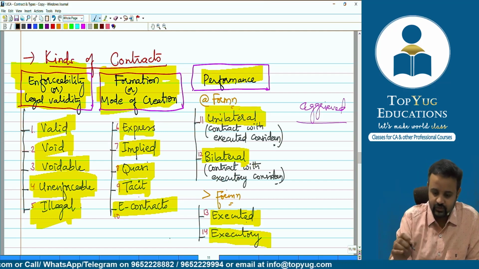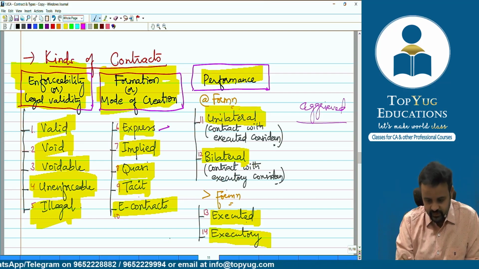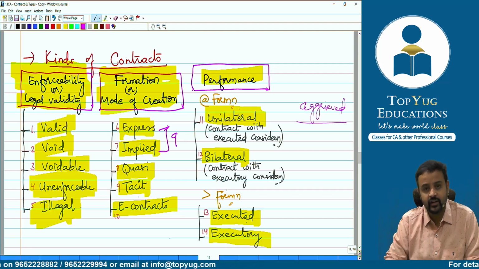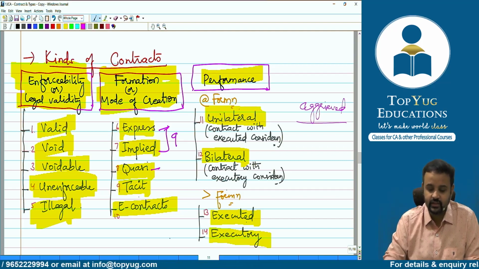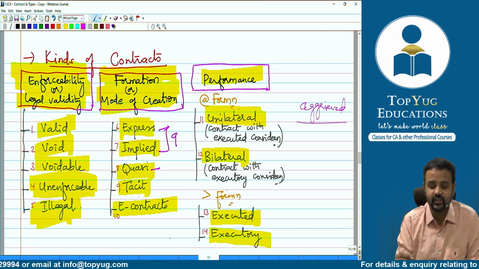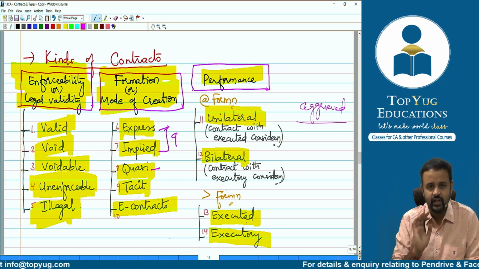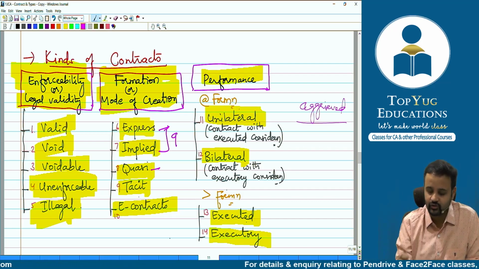Formation or mode of creation, wherein we have discussed section 9, which gives us express or implied contract. Then we have talked about quasi contract. Okay, you'll say, sir, what about the sections here? 68, 69, 70, 71, like that. There are some sections. Anyways, no worries now. When the time comes, I have told you we'll be discussing in detail about those quasi contracts. So that time I'll give you section numbers as well.